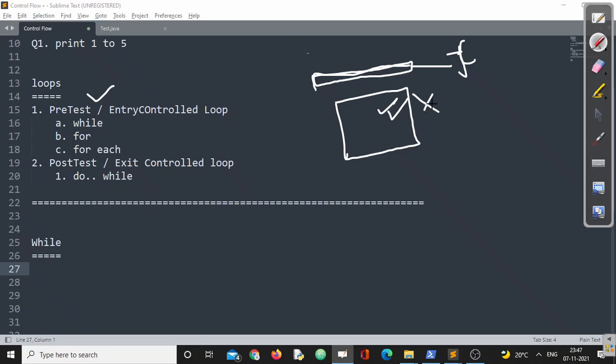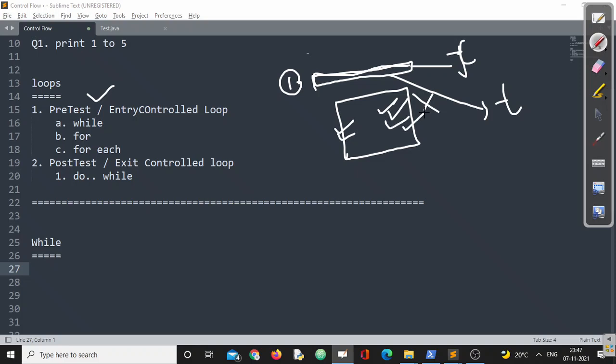I repeat, in a pre-test loop, the condition is placed at the top of the block, meaning the block which you want to execute repeatedly. Number two, if the test evaluates to true, then the block will be executed.